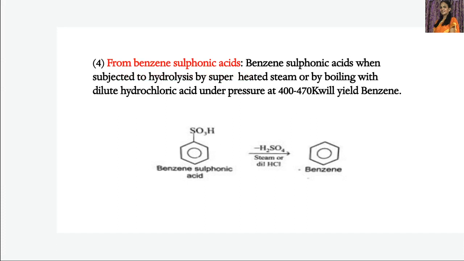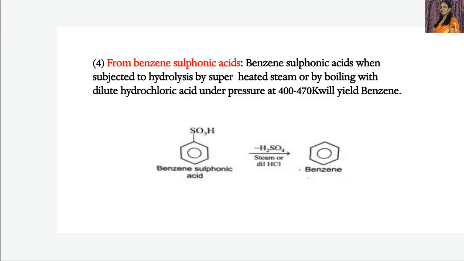Now let's see one more preparation of benzene. This is benzene preparation from benzene sulfonic acid. From benzene sulfonic acid, how is benzene obtained? When benzene sulfonic acids are subjected to hydrolysis by superheated steam, or by boiling with dilute hydrochloric acid under pressure at about 400 to 470 Kelvin temperature, we get benzene. Benzene is the product obtained.